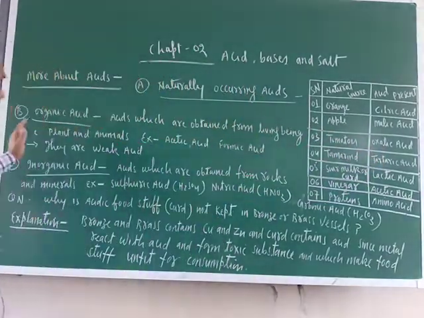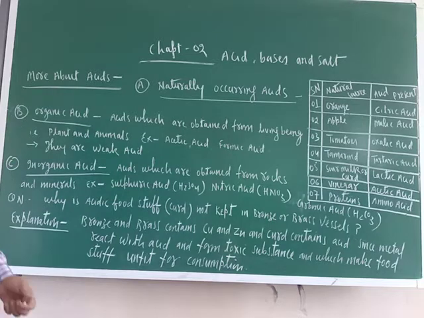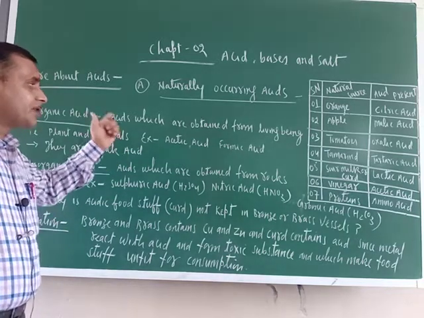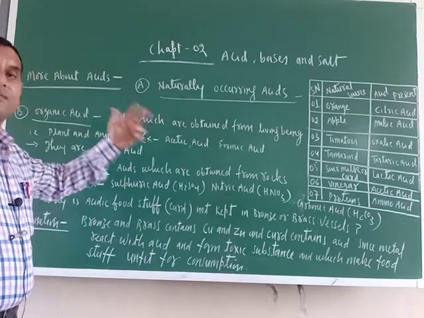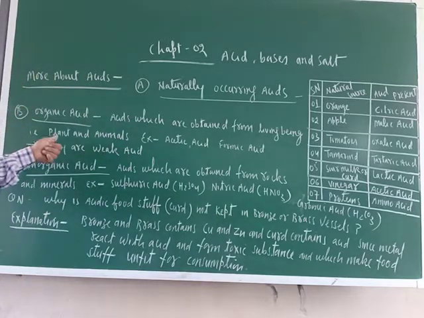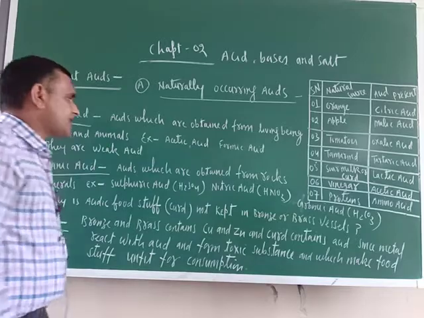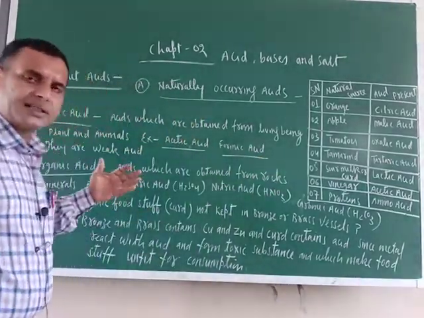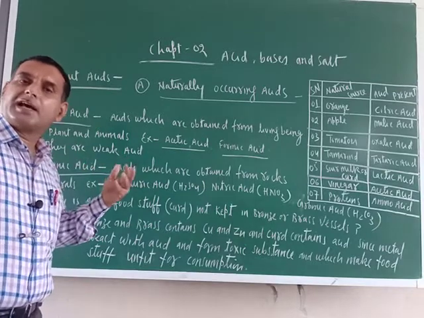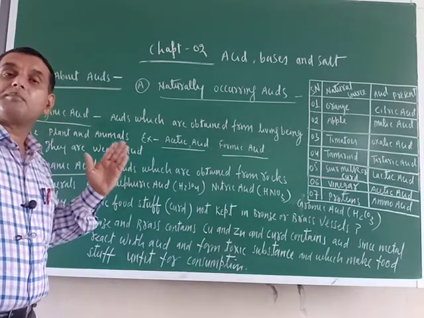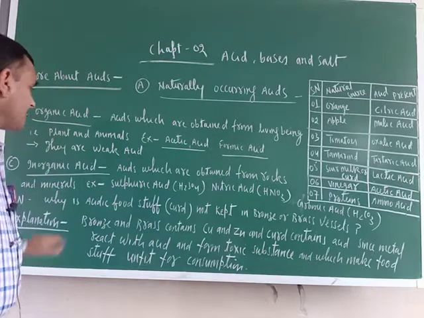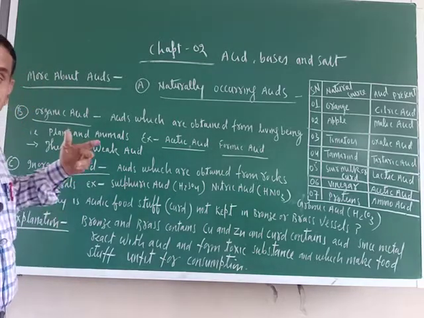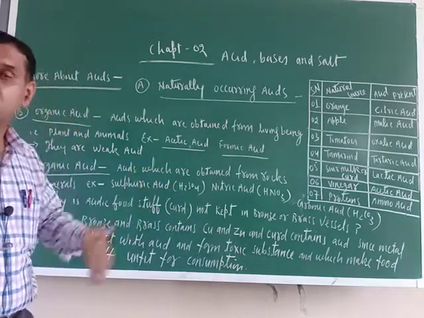Okay, next one is organic acids. So what is the meaning of organic acids? Organic acids are those acids which are obtained from living beings. What is the meaning of living being? Plants and animals. Acetic acid, formic acid, these are the acids. Organic acids are extracted from plants and animals only. There is one thing: all organic acids are weak acids. Now what is the meaning of weak acid? What is the meaning of strong acid?